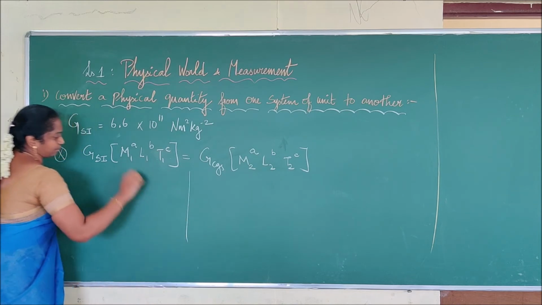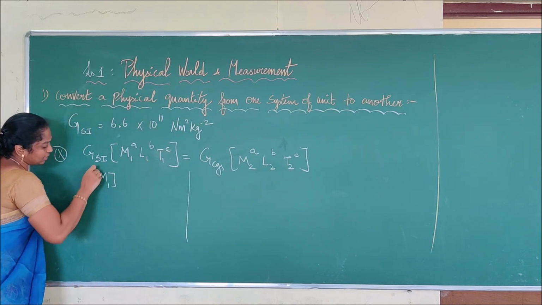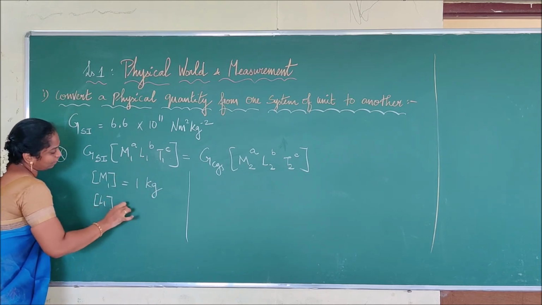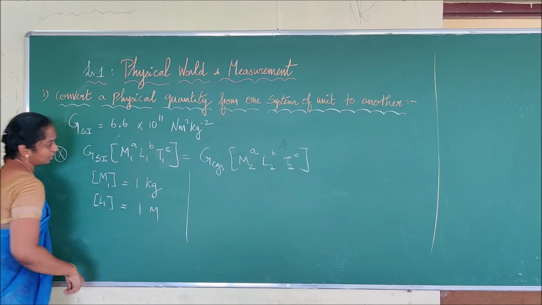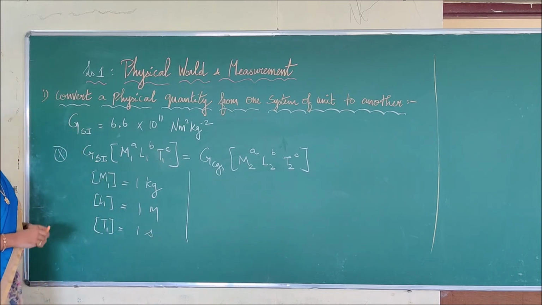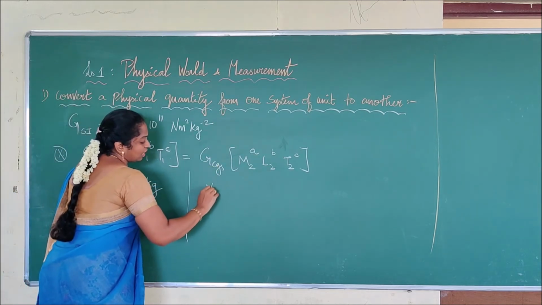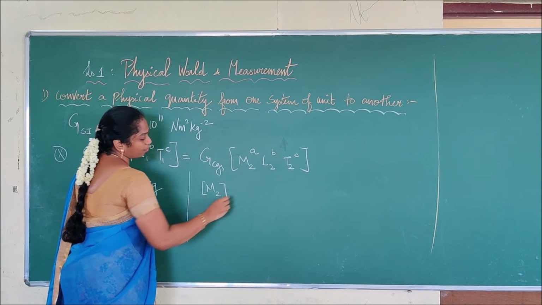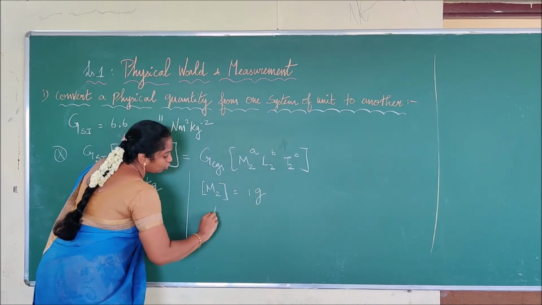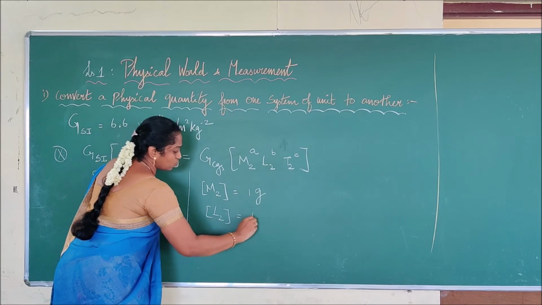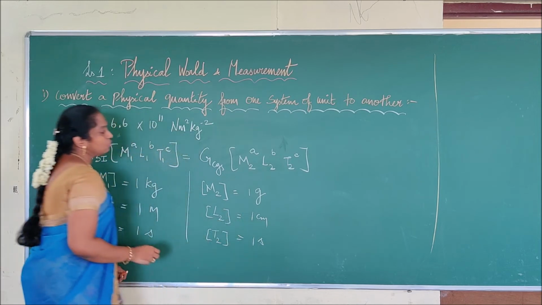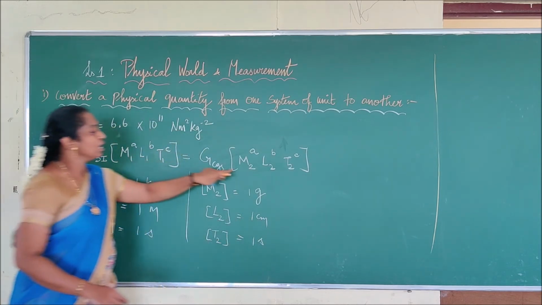In SI, M1 is in kilogram, L1 is 1 meter, and T1 is 1 second. Similarly, in CGS, M2 is 1 gram, L2 is 1 centimeter, and T2 is 1 second. So we have defined M1, L1, T1, M2, L2 and T2.